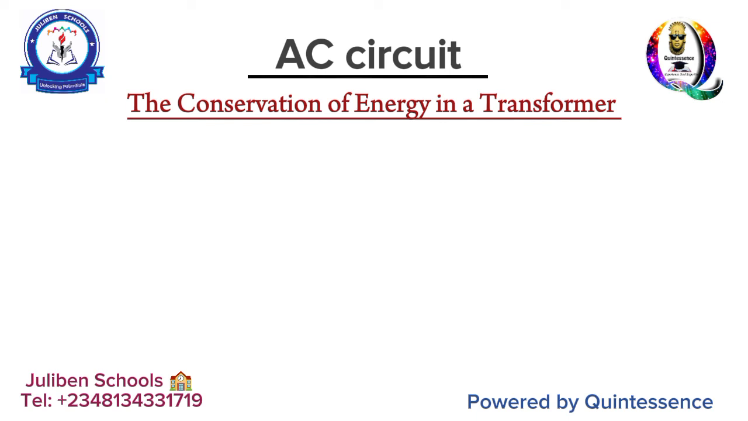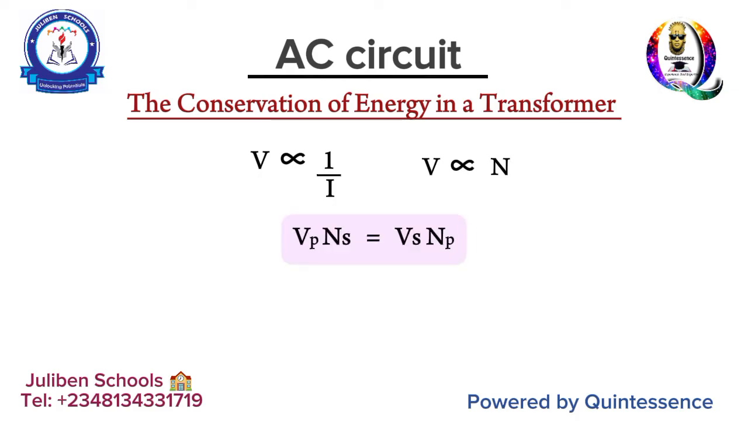And then it's also important for you to know that the number of turns becomes very important. The number of turns increases with increase in voltage. Let me break it down in this way for you to understand better. First, voltage is inverse to current. That is why IPVP equals ISVS. Voltage is directly proportional to the number of turns. In other words, the higher the number of turns, the higher the induced voltage, right? So on that note, VP NS becomes equal to VS NP.